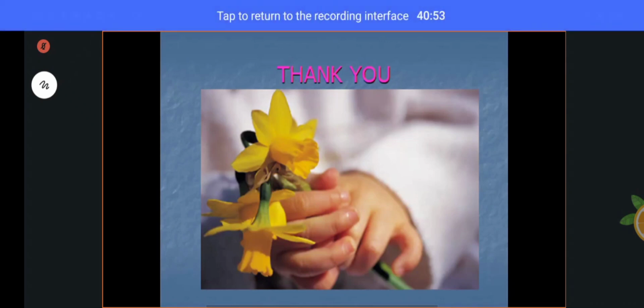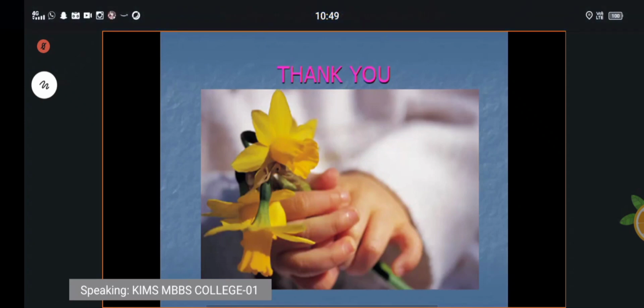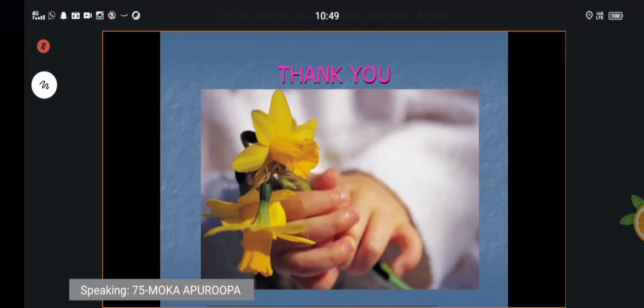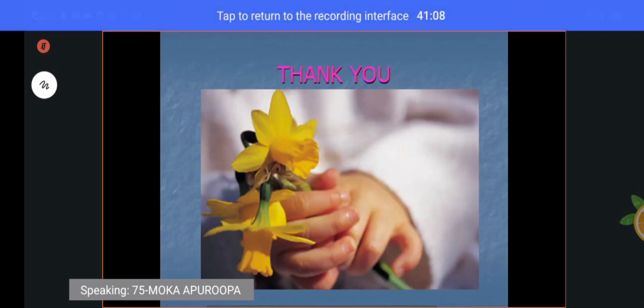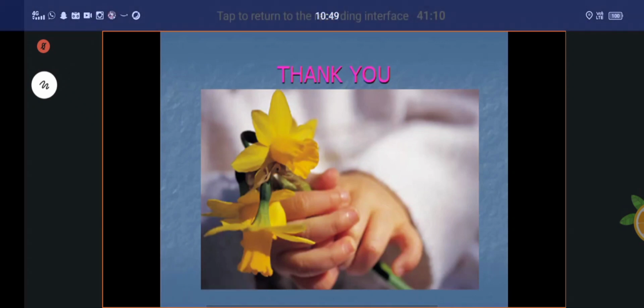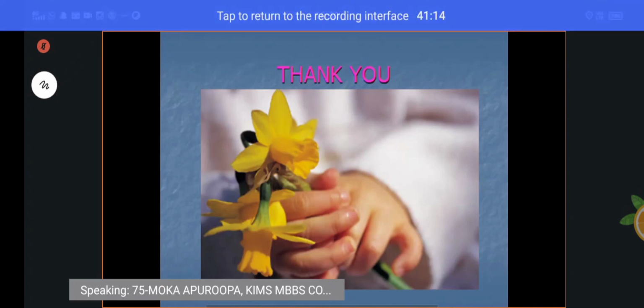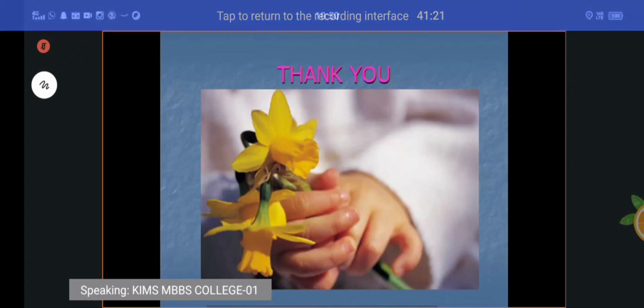Pectineus is supplied by the femoral nerve and obturator nerve. Adductor magnus is supplied by the obturator nerve and the tibial division of the sciatic nerve. Those are called composite muscles. Very good.